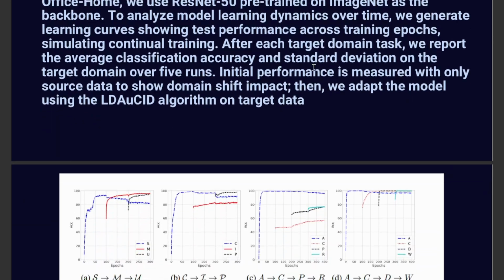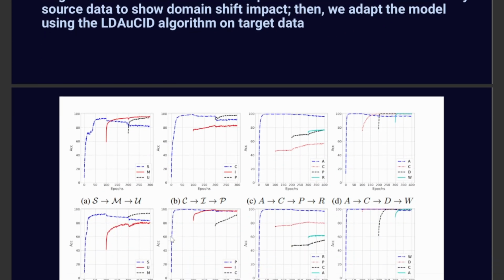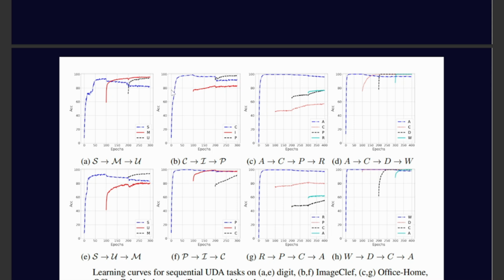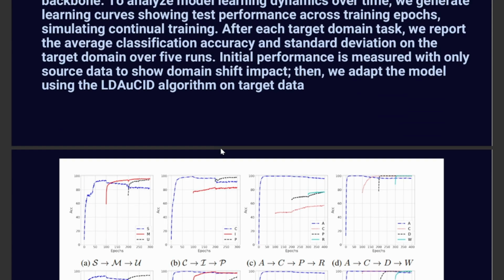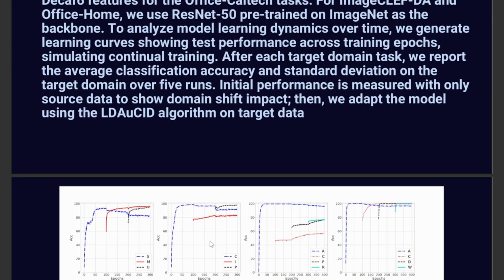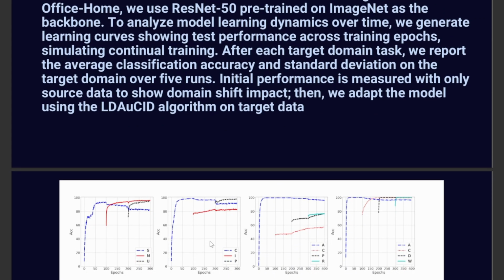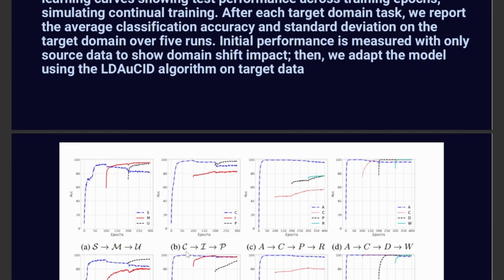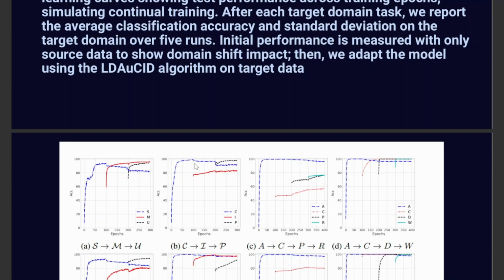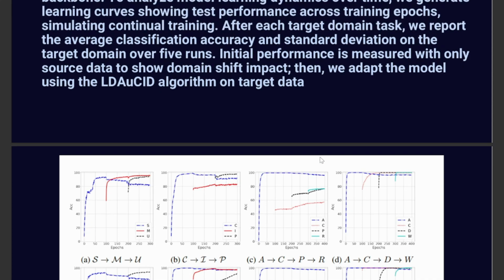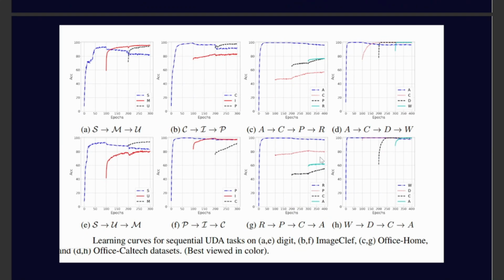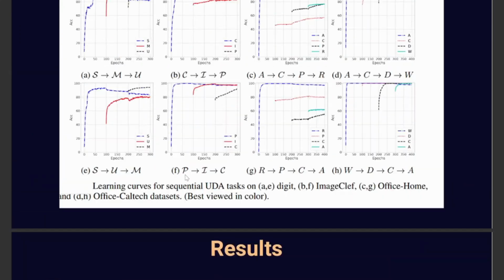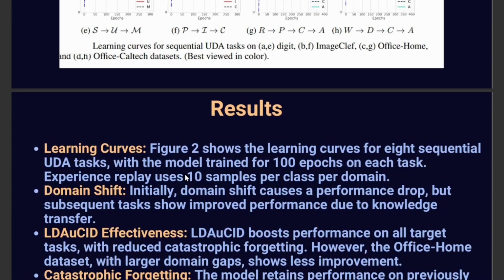Now we'll generate performance curves like these, with accuracy versus epochs, and we'll take a mean of 5 runs for the accuracy. Different colors, like red, blue and black, show different domains. Now we'll share some results from these curves.